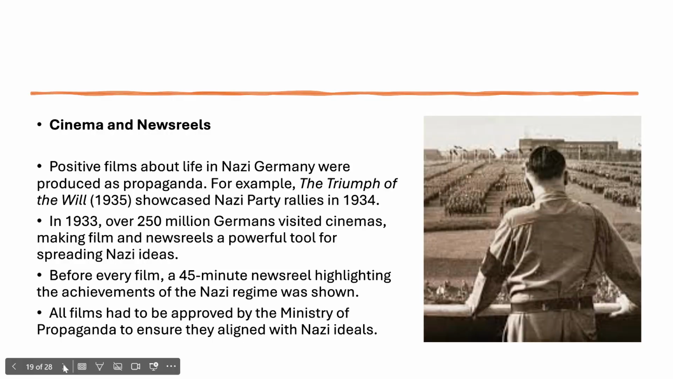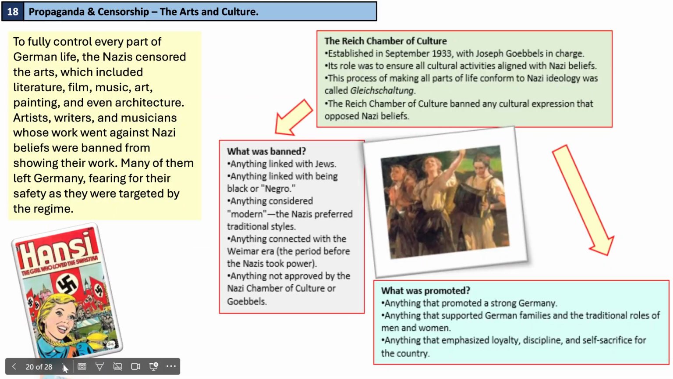Probably important to revise. Propaganda and censorship, the arts and culture. To fully control every part of German life, the Nazis censored the arts, which included literature, film, music, art, painting, and even architecture. Artists, writers, musicians whose work went against the Nazi beliefs were banned from showing their work. Many of them left Germany, fearing for their safety as they were targeted by the regime.